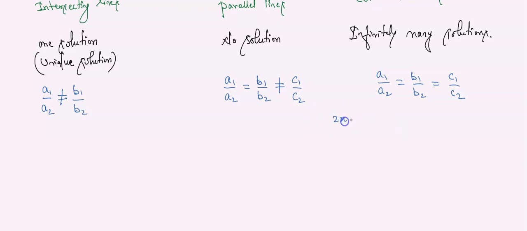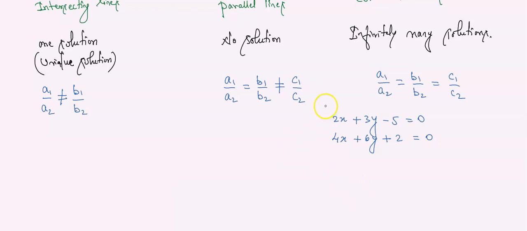See here. Example, 2x plus 3y minus 5 is equal to 0. ठीक है बेटा? Okay. One more question. 4x plus 6y plus 2 is equal to 0. ऐसा क्वेश्चन हमारे को दिया गया है. ठीक है? Understood?